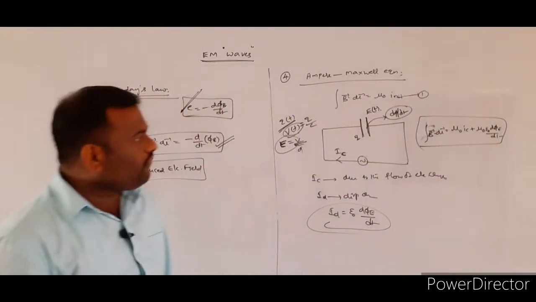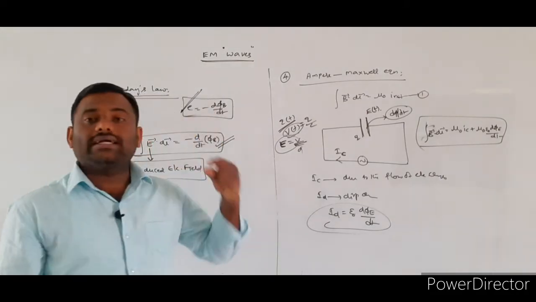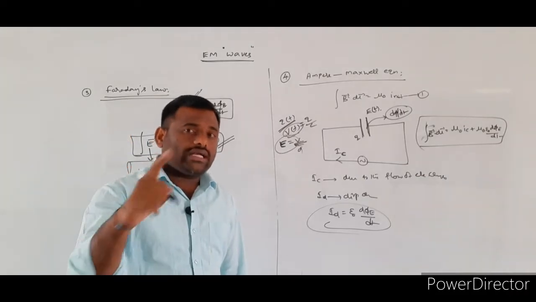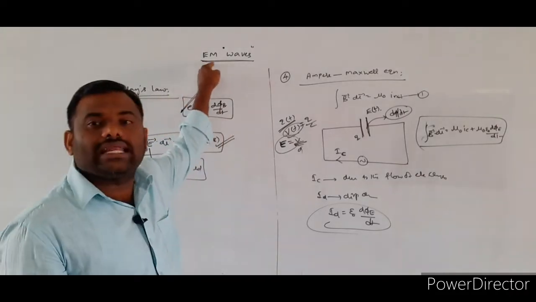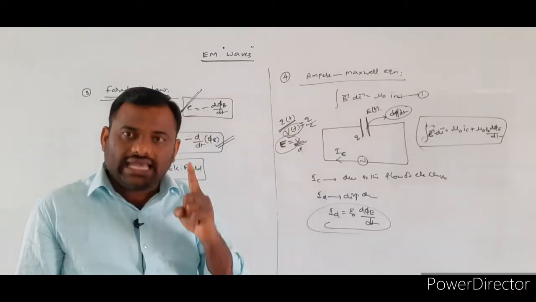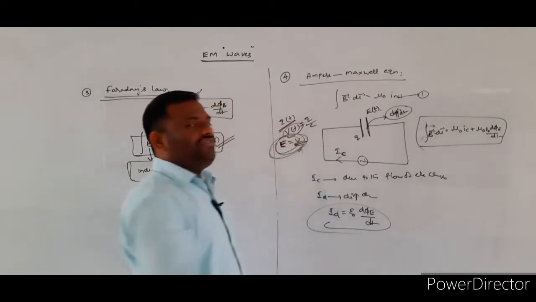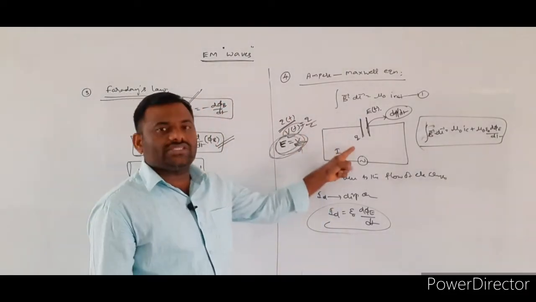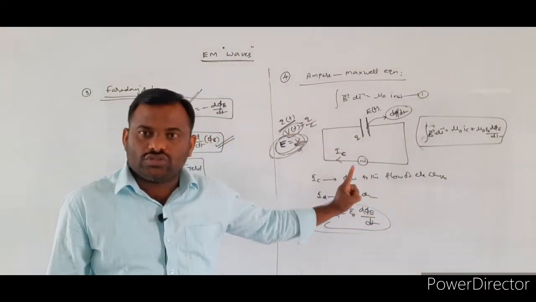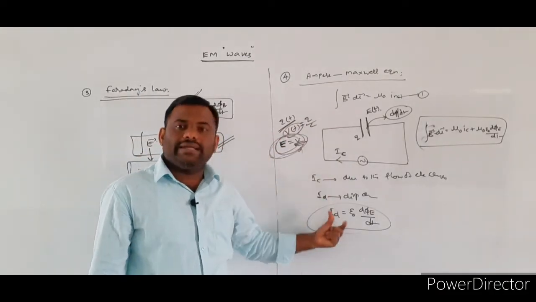So this is the fourth Maxwell's equation, which he considered to explain the existence of the electromagnetic waves. Already I told how the electromagnetic waves exist due to the combination of the time varying electric field as well as the time varying magnetic field. Here we get the time varying electric field due to the flow of the charges, which is supplied by the alternating source of EMF, so that in this manner we will get the displacement current also.